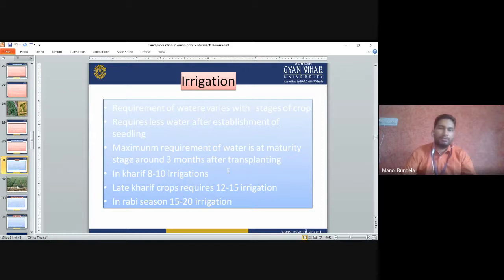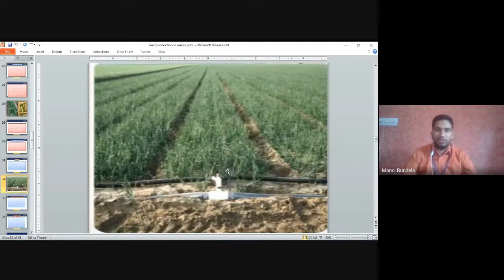3 months after transplanting, we will apply the water. In Kharif, it requires 8 to 10 irrigations. In late Kharif, it requires 12 to 15 irrigations. In Rabi season, it requires 15 to 20 irrigations. So Rabi season requires more irrigation as compared to the Kharif and late Kharif seasons. So this is the sowing of the onion, and then we will apply the water like this.